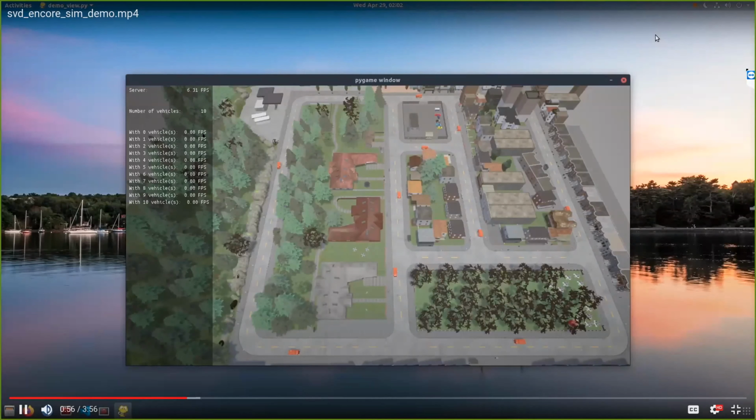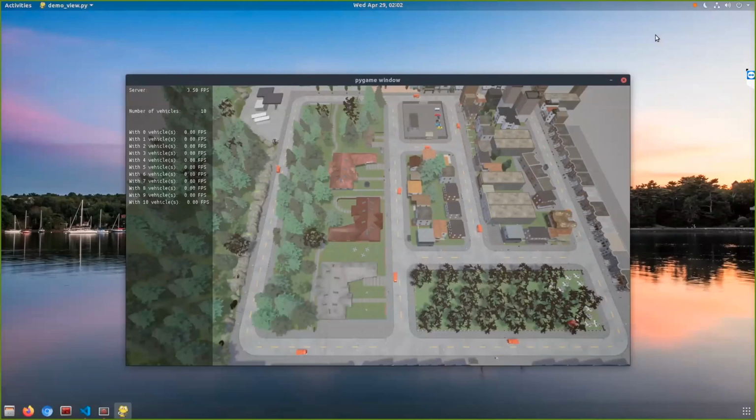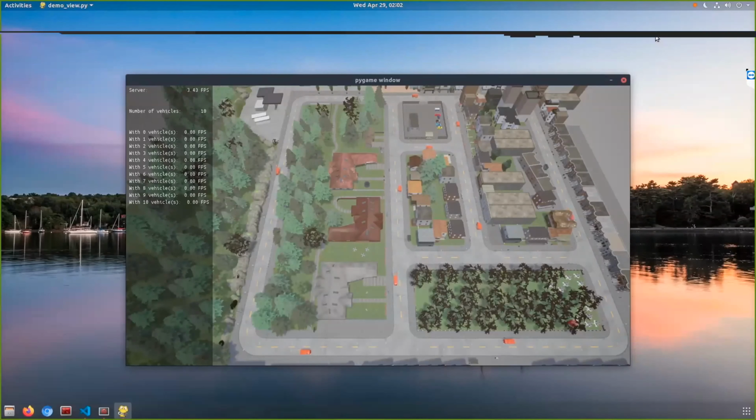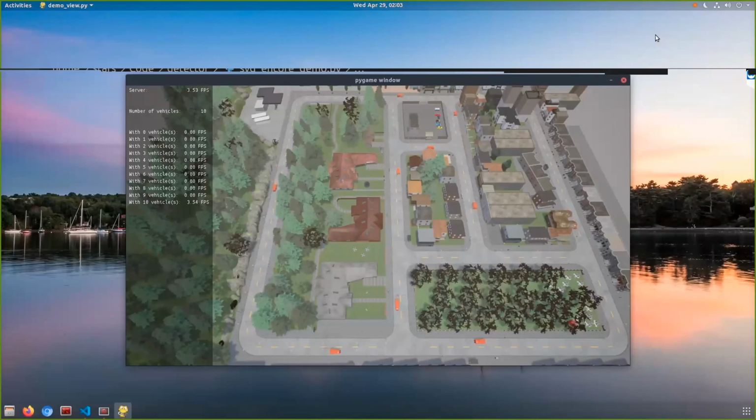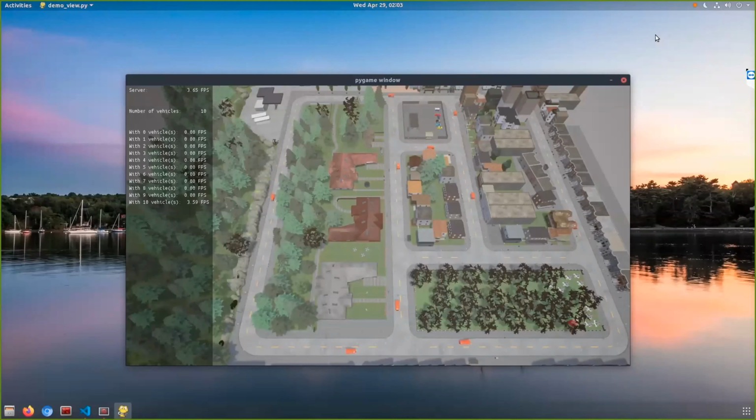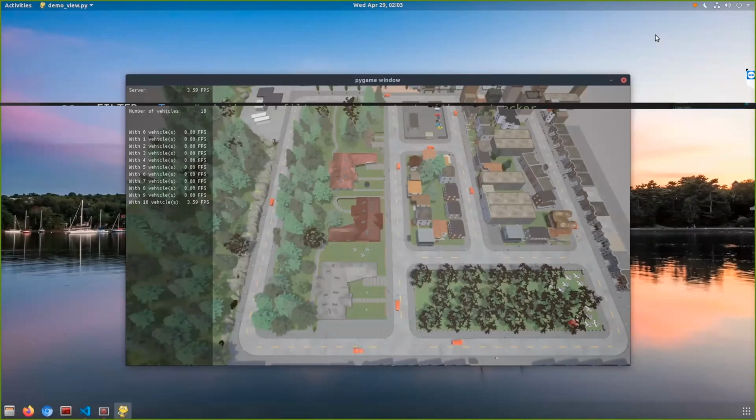Now it's gone well, it's like 3.53, but it seemed like it jumped around a little bit. You guys expected that above 3 vehicles, it was going to drop below 10 FPS, right? Yes. I guess the main question is whether it's a linear drop or it looks like it's kind of asymptotically approaching something. It is kind of